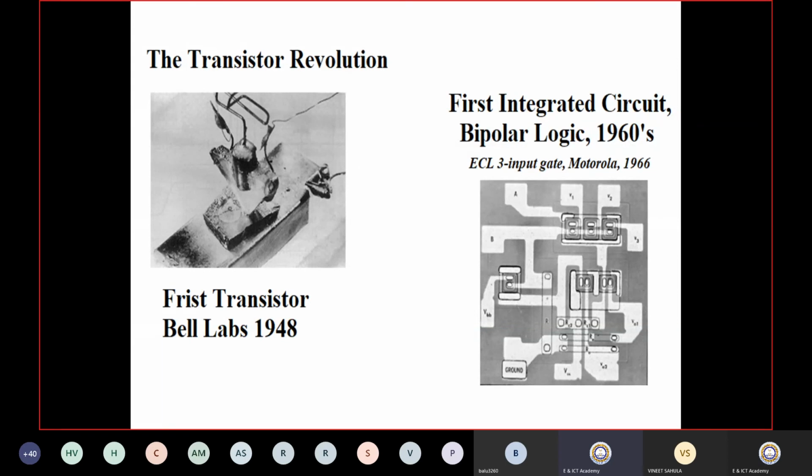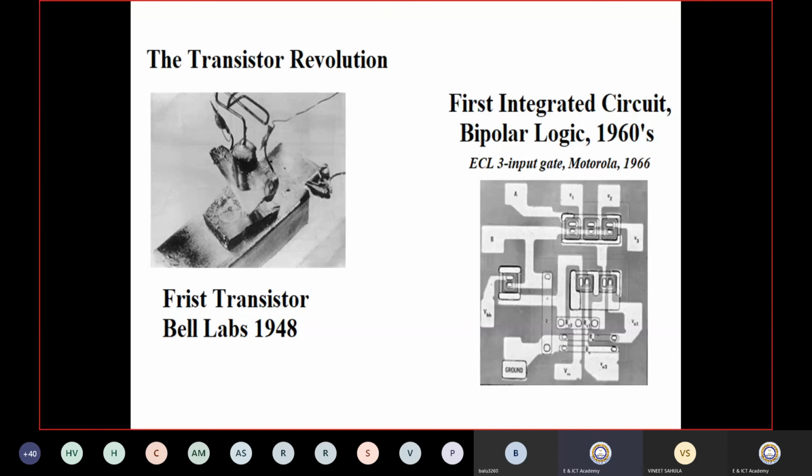Because nowadays we are all talking about CMOS. How did CMOS come into the picture? Because of the evolution of NMOS and PMOS architecture in such a way that we can match them in a very good manner, like PMOS and NMOS, and we can integrate those things in a particular dimension to form integrated circuits. Now you can see this is the first integrated circuit based on bipolar logic, produced by Motorola.